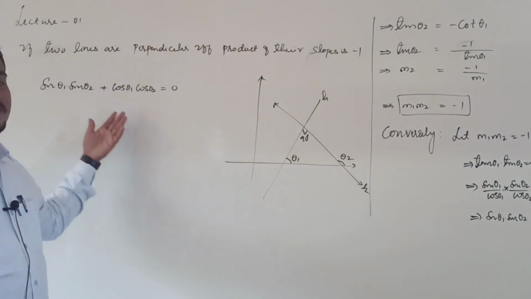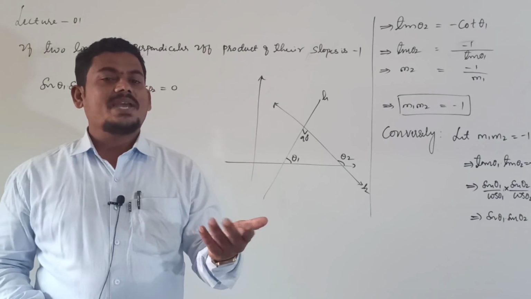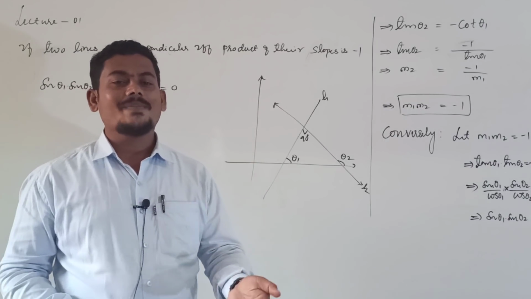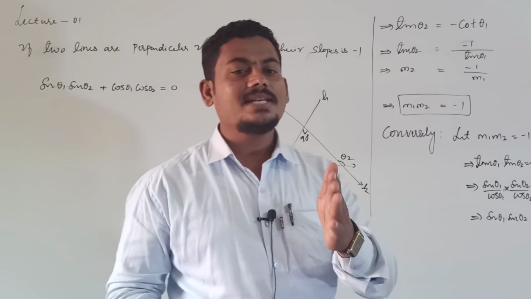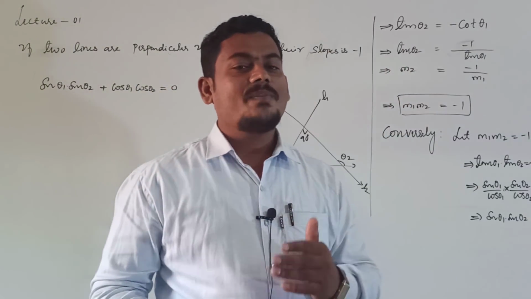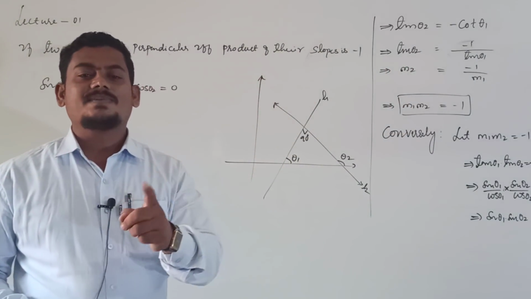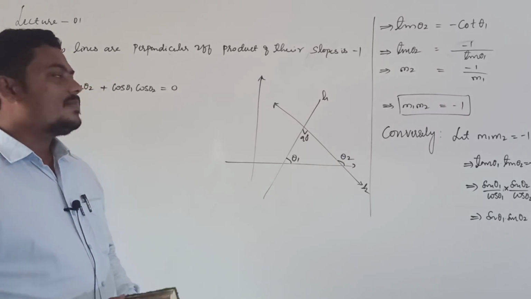Already you know this expansion. What is the cos of a minus b formula? Cos of a minus b, already you learnt in trigonometry, right? Cos of a minus b is equal to cos a cos b plus sin a sin b.